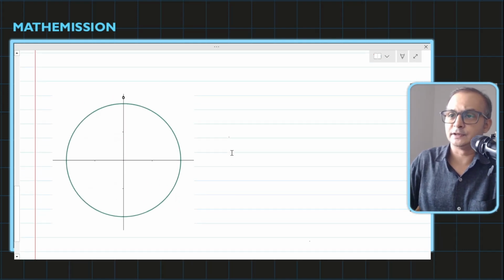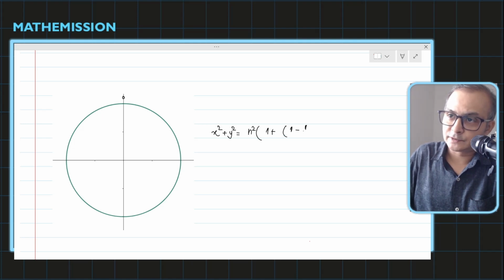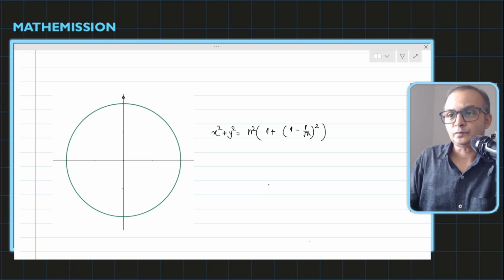Suppose you have a circle here, and the circle equation is already given: x square plus y square equals n square times 1 plus 1 minus 1 by root n, the whole square. So how do we know where the grid will be?